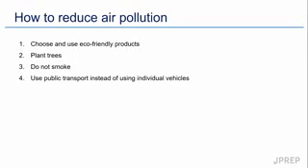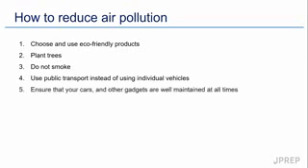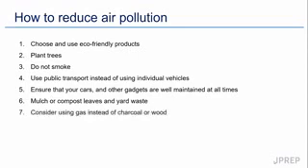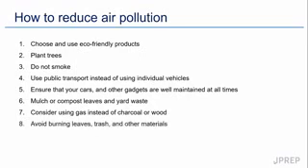by vehicles is reduced, ensuring that cars, gadgets, and other appliances that emit some form of gases are well maintained at all times. Mulching or applying compost leaves and yard waste on plants can also prevent the emission of harmful gases from the surface of soils into the atmosphere. Consider using LPG as fuel instead of burning charcoal or wood when cooking. Avoid burning leaves or other solid waste materials as they release harmful air pollutants into the atmosphere.